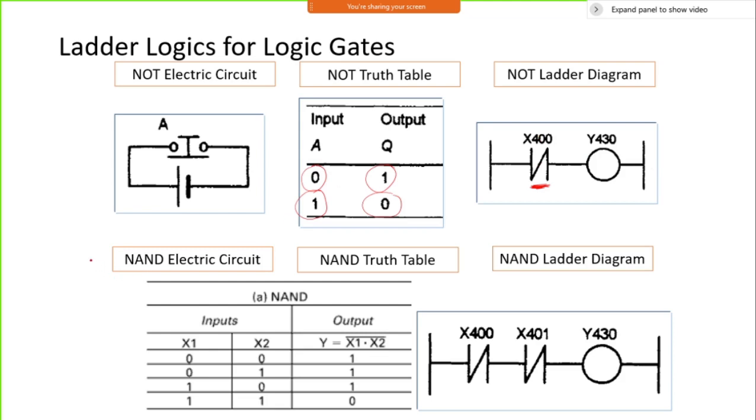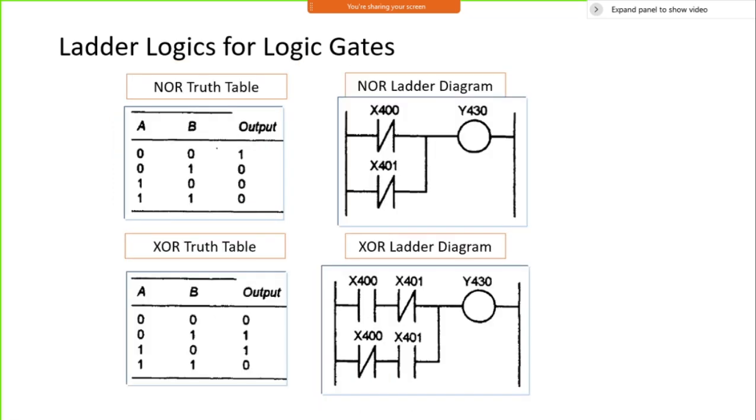Just now I mentioned the NAND circuit. NAND circuit means reverse of AND. It works on the reverse of AND. So if any of these is 0, then the output will be 1, and for 0 1, the output will be 1. Like this it is going to work. Then the NOR truth table.